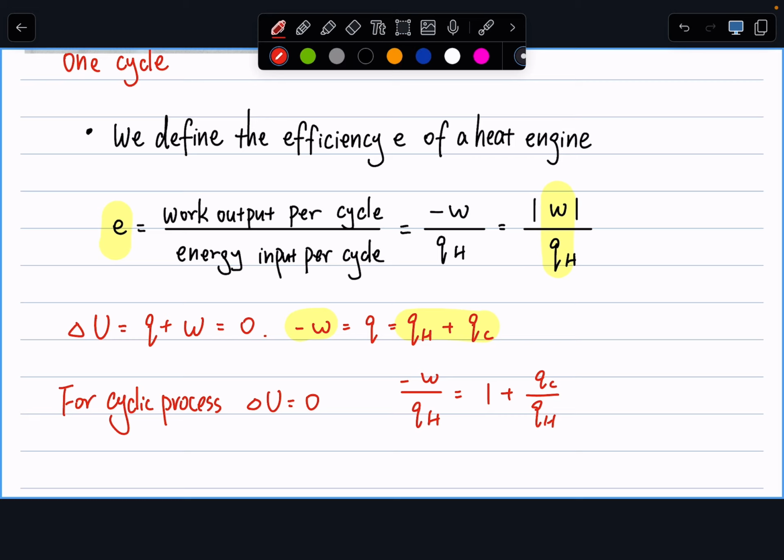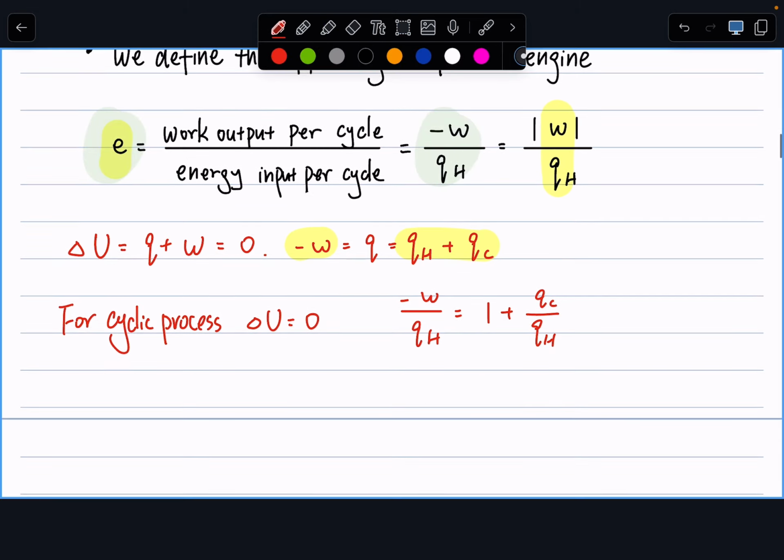And recall our definition when we talk about efficiency. This one is effectively our definition of efficiency. We end up getting E equals 1 plus QC over QH.